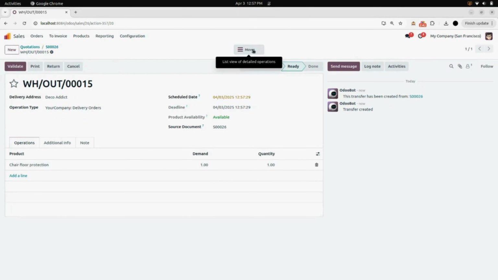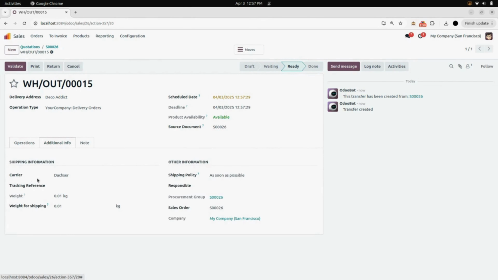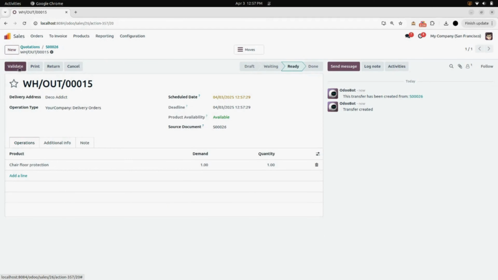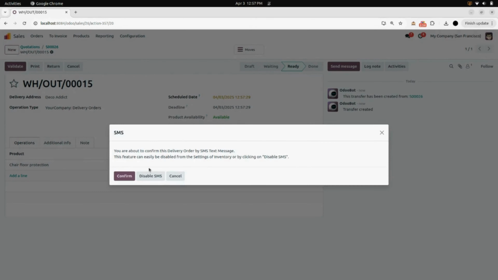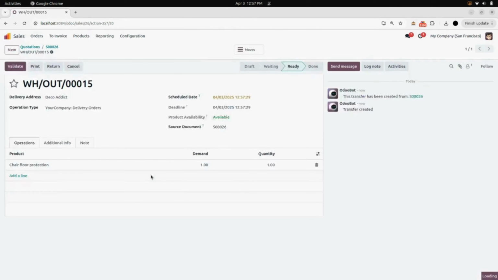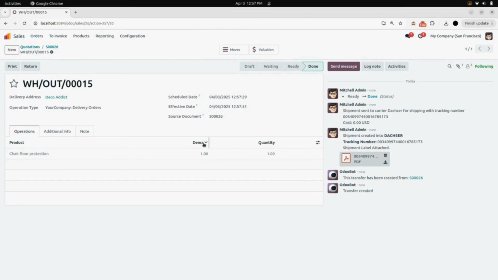Open that delivery and here you can see the delivery number. After that, if you go into the additional info, you can see the carrier is also selected as Dachser. Now, we will just validate the delivery. Click on disable SMS and you can see your delivery is in done state.